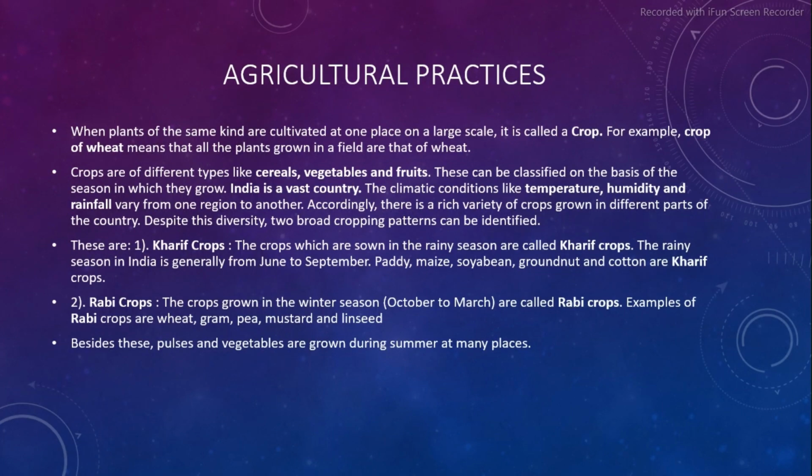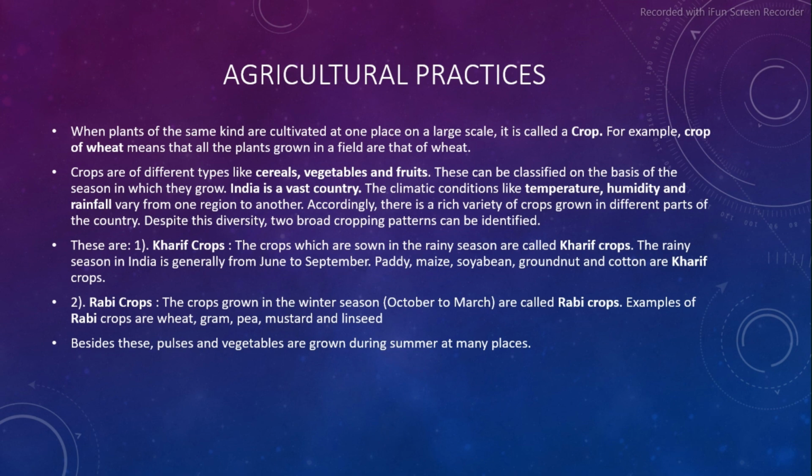First topic is agricultural practices. When plants of the same kind are cultivated at one place on a large scale, it is called a crop. For example, a crop of wheat means that all the plants grown in a field are that of wheat. Crops are of different types like cereals, vegetables, and fruits. These can be classified on the basis of the season in which they grow.